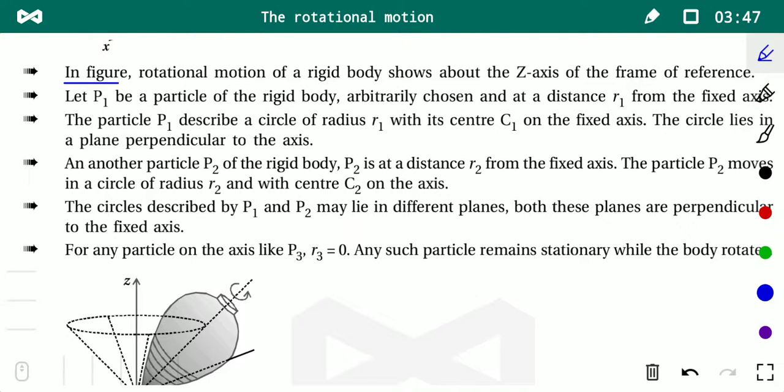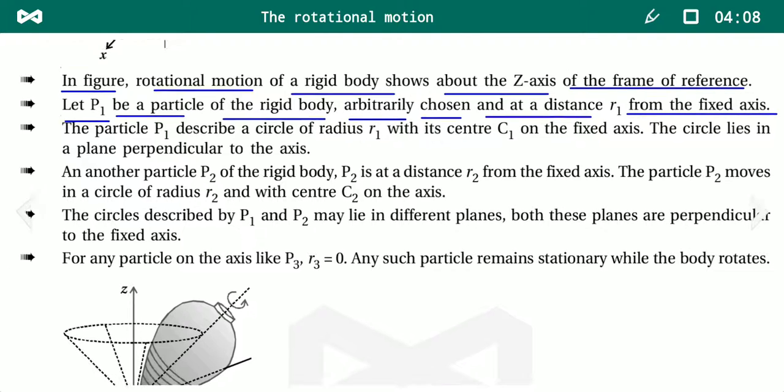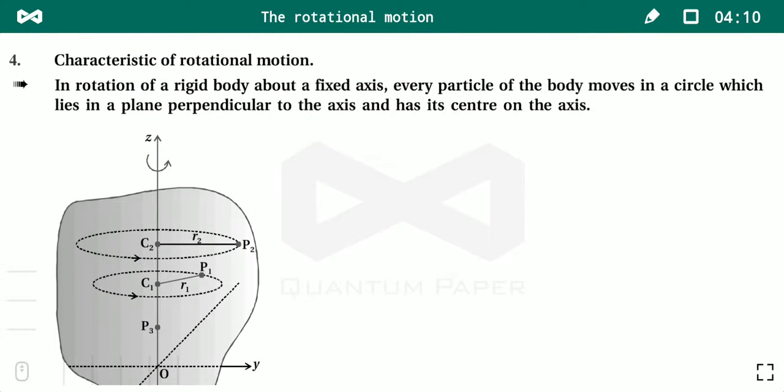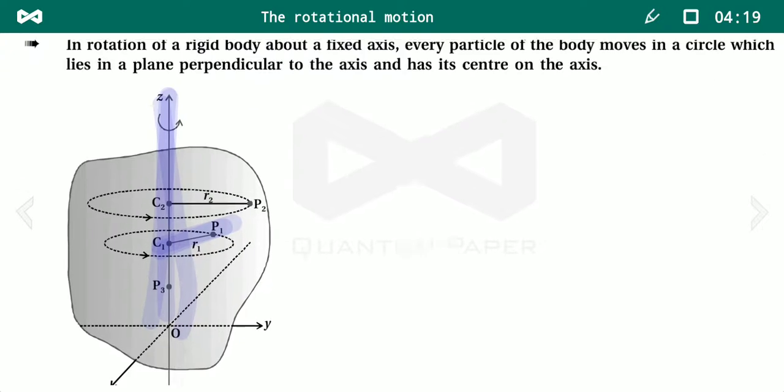In the figure, rotational motion of the body is shown about the z-axis of the frame of reference. Let P1 be a particle of the rigid body, arbitrarily chosen, at a distance r1 from the axis. If you still have any confusion, this is known as the axis, and its distance is r1.